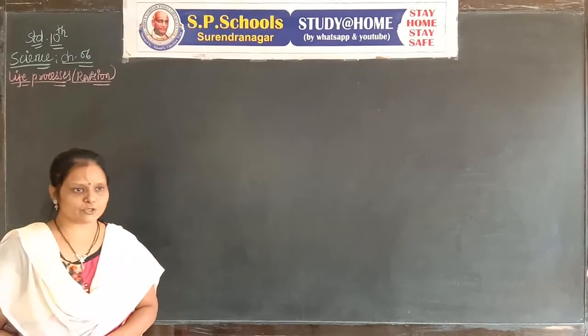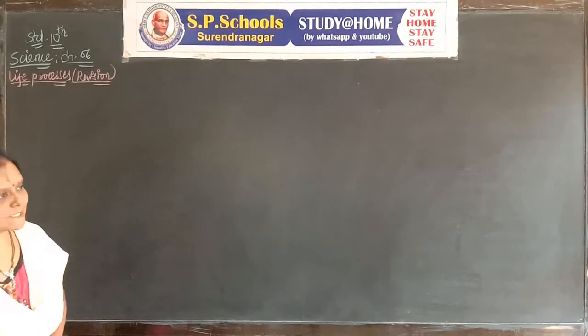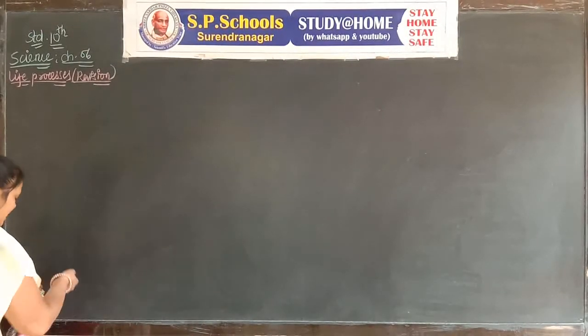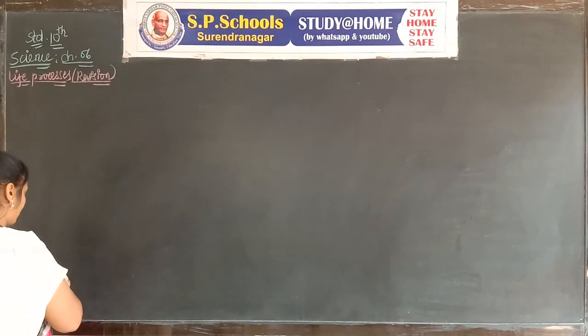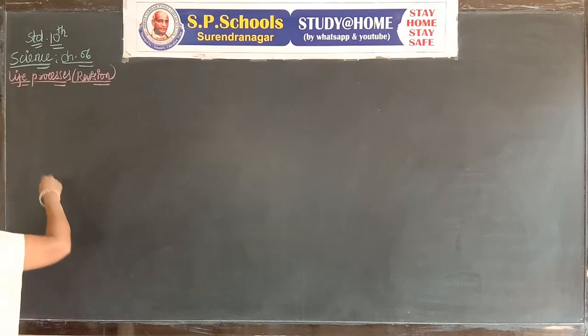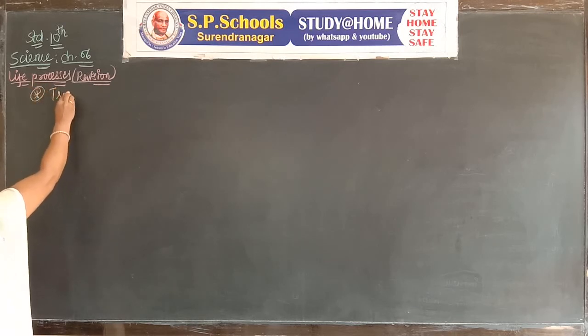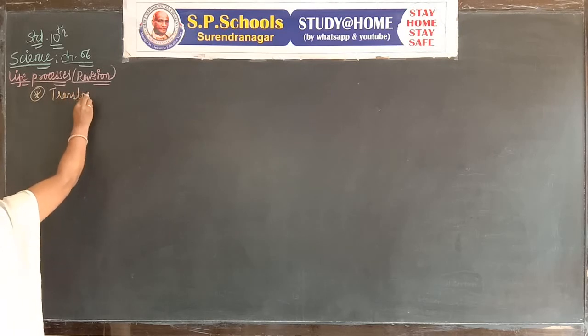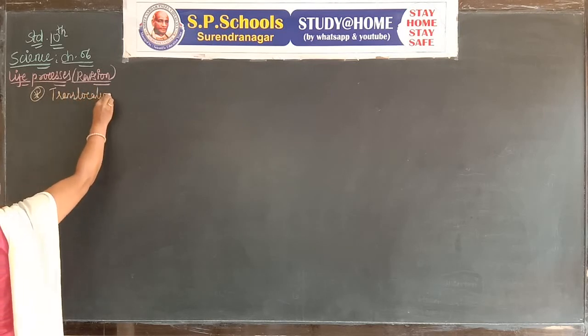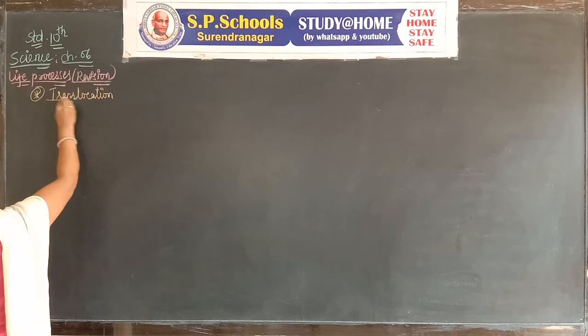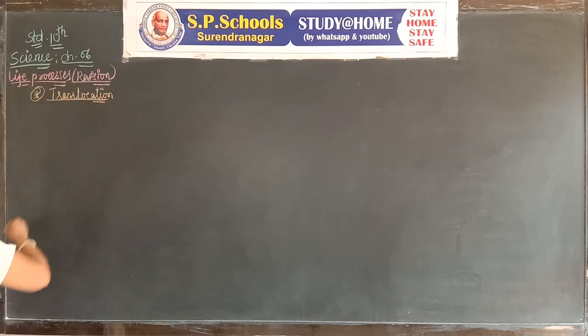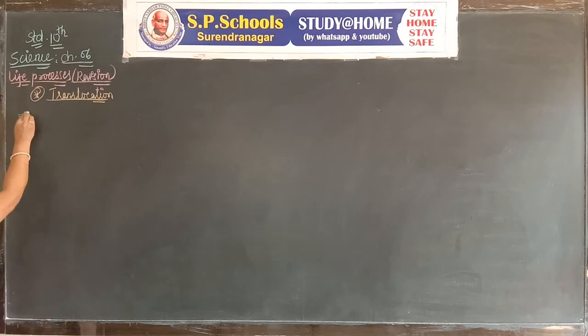Hello friends, in chapter number 6, Life Processes, let's go through another life process. It is called translocation. First we go through the circulatory system in humans.